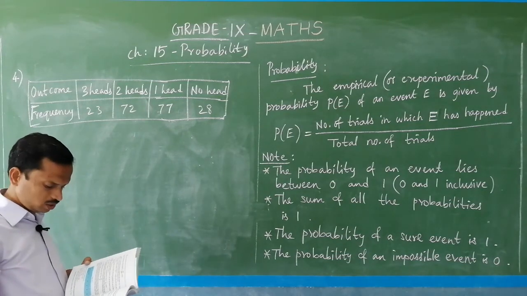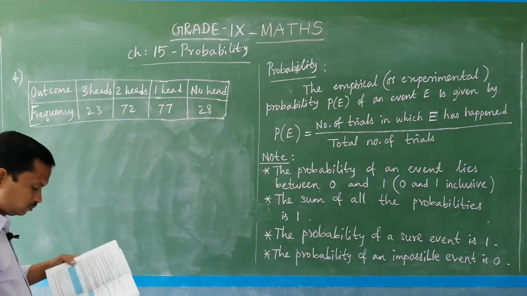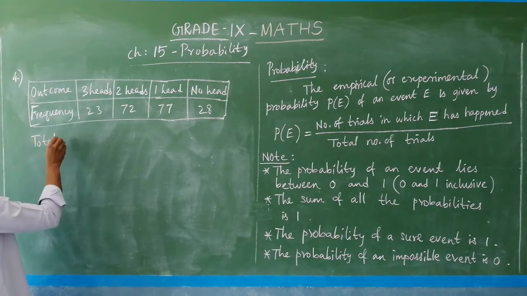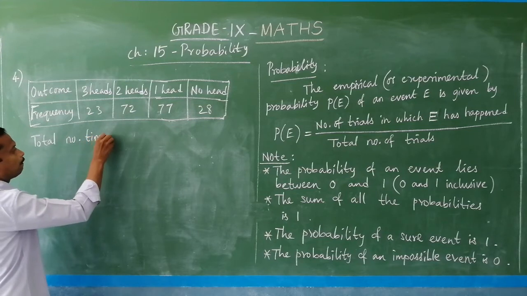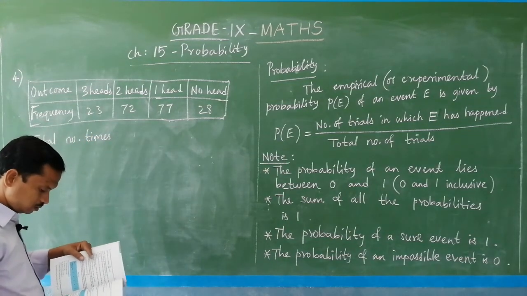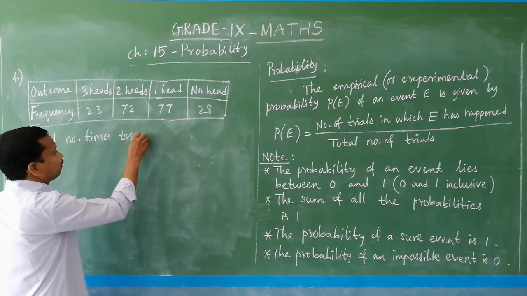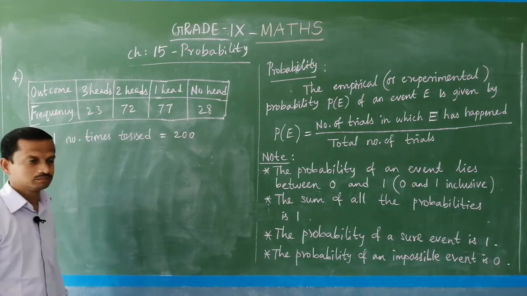I will read out the question. 3 coins are tossed simultaneously 200 times. So, the total number of times tossed is equal to 200.